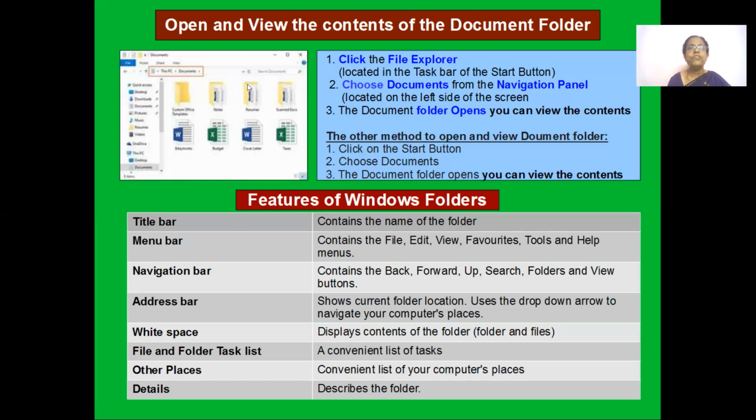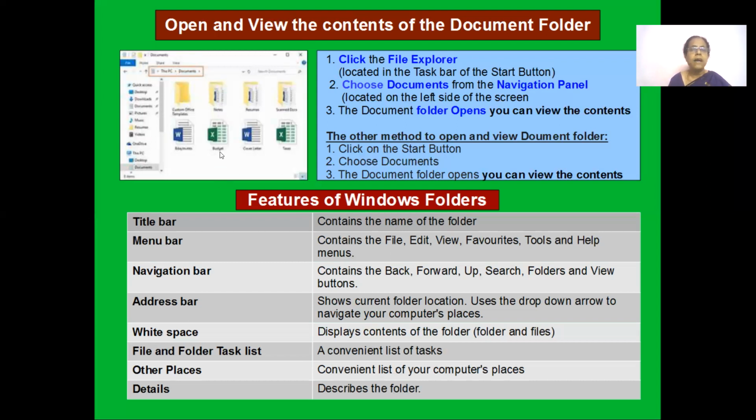Now there are some features of this window folder. This is called a window folder. You have the title bar. The title bar will contain the name of the folder, and then you have the menu bar. The menu bar contains File, View, Favorites, Tools and all. And this is your navigation bar, where you can go back. You can see a back button, and forward and up. You can navigate to whichever place. The address bar will tell you where you have navigated. Can you see? This is This PC and you're going to Documents. Then the white space here gives you all the contents of the folder you have selected.